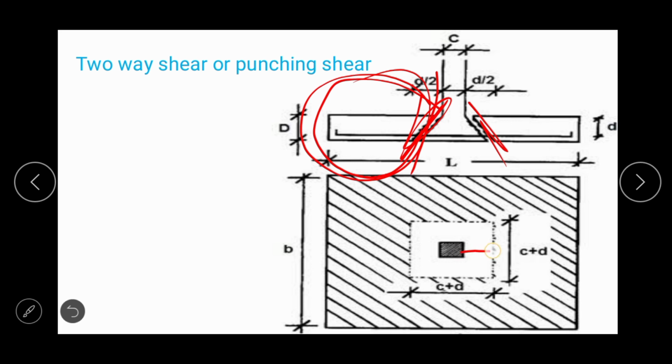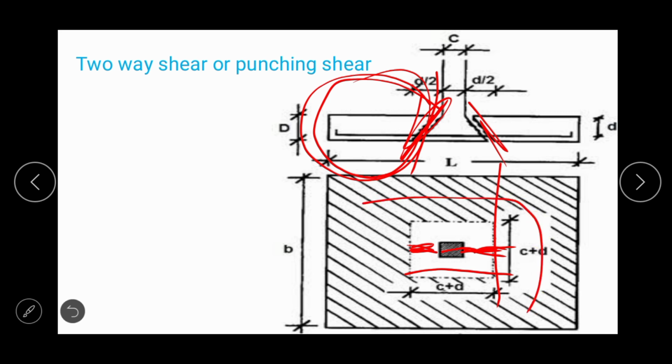So here you can see the critical face of the shear is at a distance of d by 2 from the face of the column. So here from d by 2, total length is the length of the column. This length is d by 2 and this length is d by 2. So total length is c plus d by 2 plus d by 2, or c plus d.